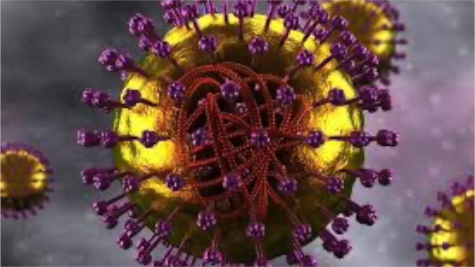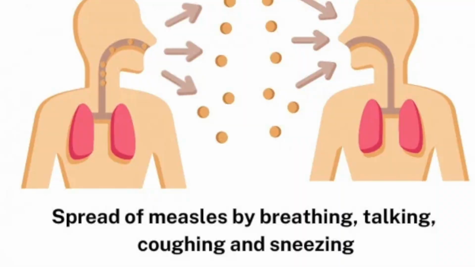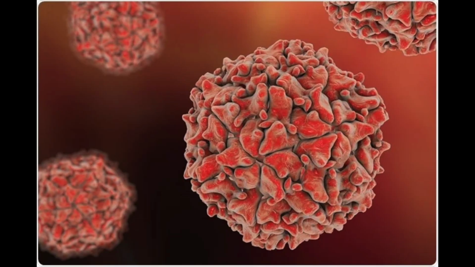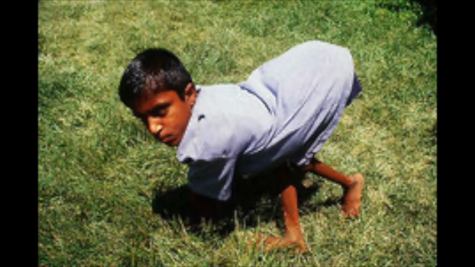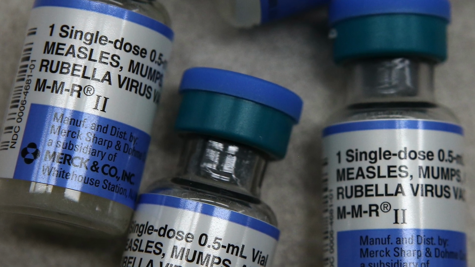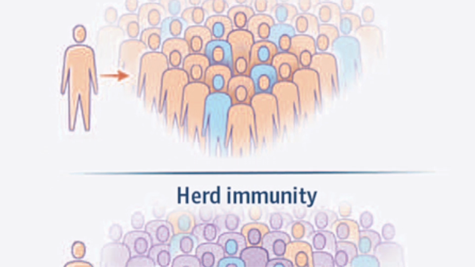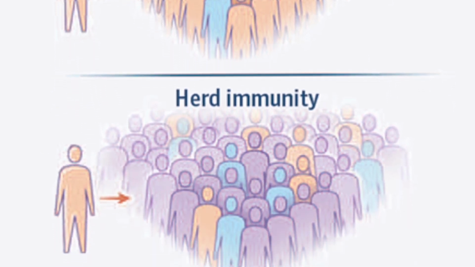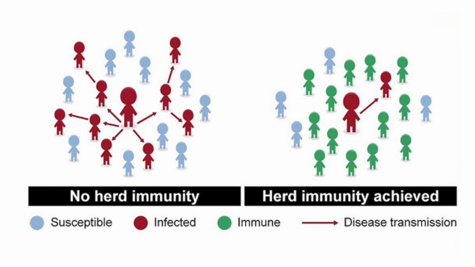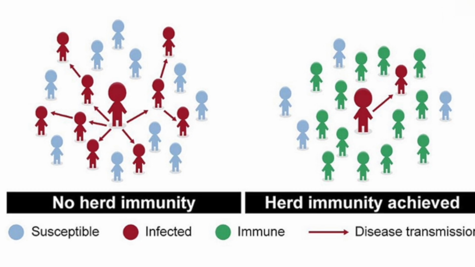Another disease like measles has yet to be eradicated in today's time. It spreads by airborne droplets and causes a fever, rashes, and even brain damage and blindness. Polio, which is caused by a virus, can leave children with permanent paralysis. It is now rare but has not been completely eliminated. These two dangerous diseases can only be tackled when our world population achieves herd immunity, which is a state when enough individuals are vaccinated that the entire population, including the unvaccinated individuals, are protected from the disease because the pathogen does not have many places to replicate.